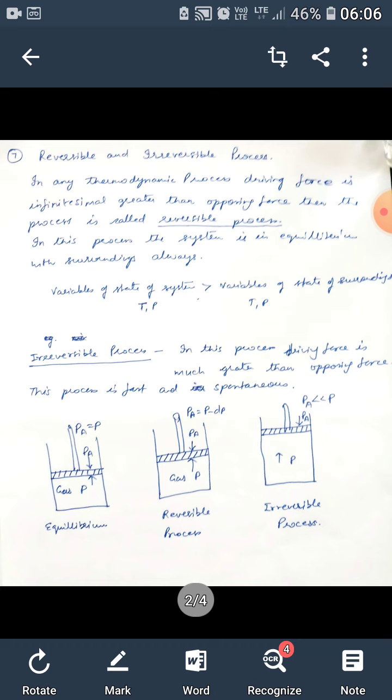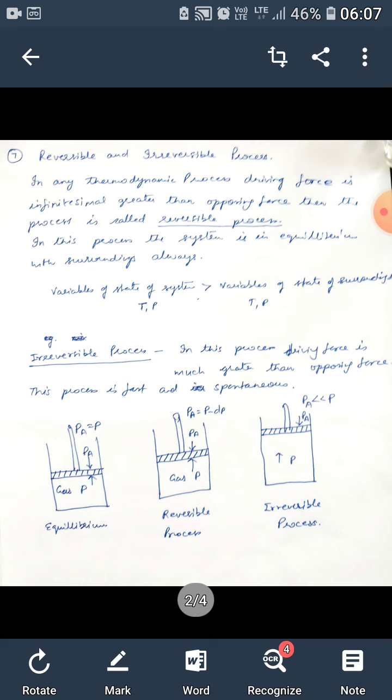Then we will study what are reversible process and irreversible process. In any thermodynamic process, if the driving force is infinitesimally greater than the opposing force, then the process is called reversible process. In this process, the system is always in equilibrium with surrounding. The variables of state of the system, temperature and pressure, are infinitesimally greater than the variables of state of surrounding.